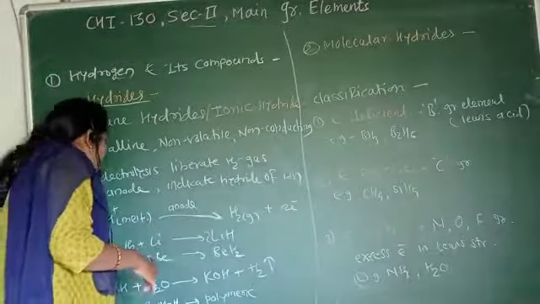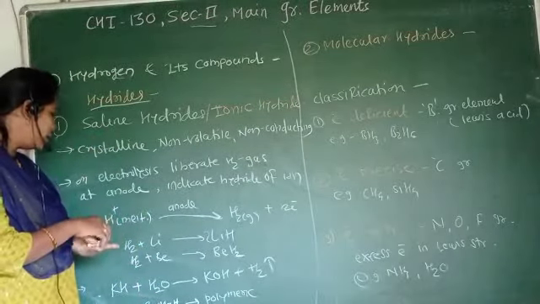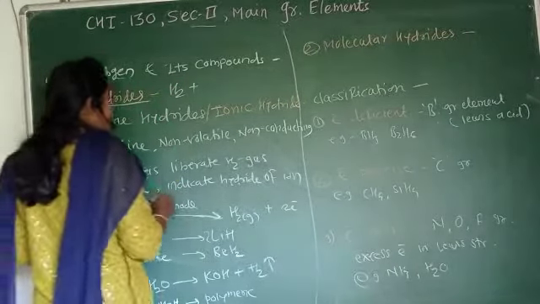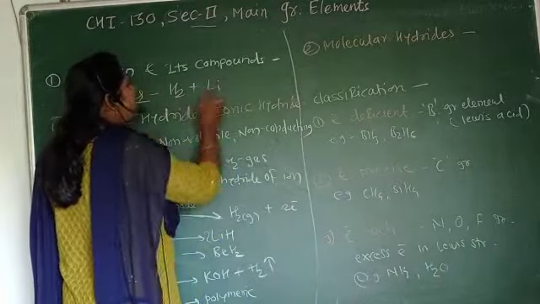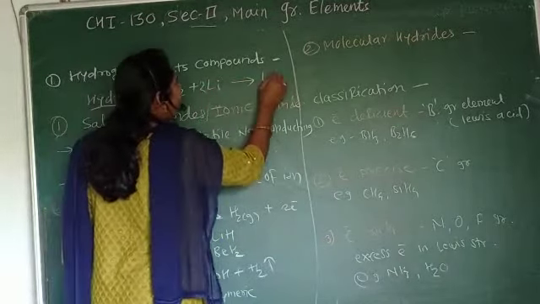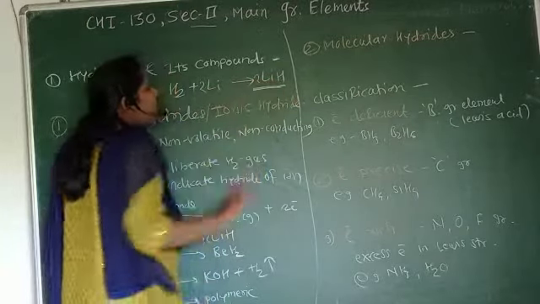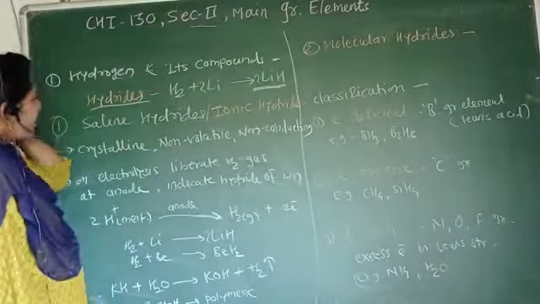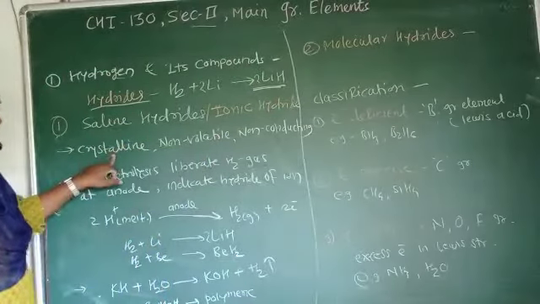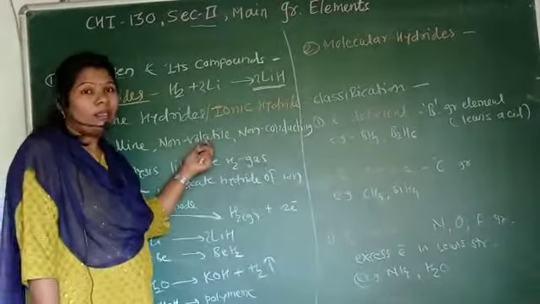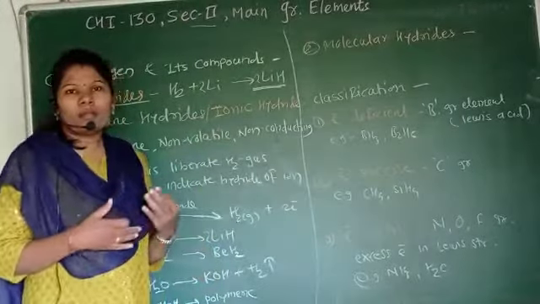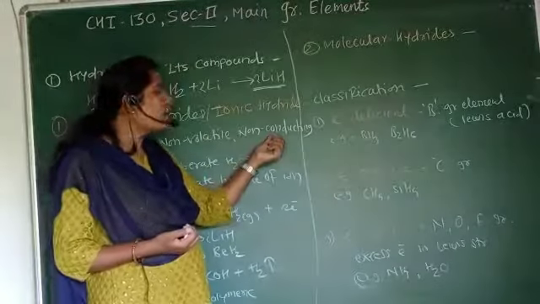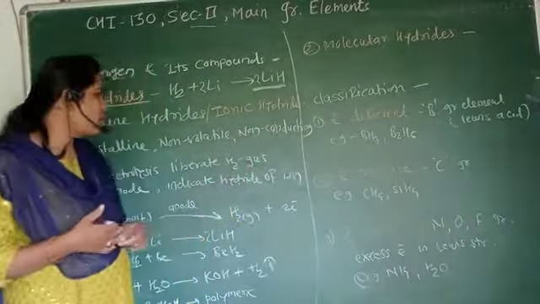Here, how is this ionic hydride formed? Whenever H2 reacts with lithium, there is a formation of LiH. This type of compound is called an ionic hydride compound. These ionic hydrides are crystalline in nature and non-volatile, that means they cannot be converted into a gaseous state at low temperature. They are non-conducting in the solid state.